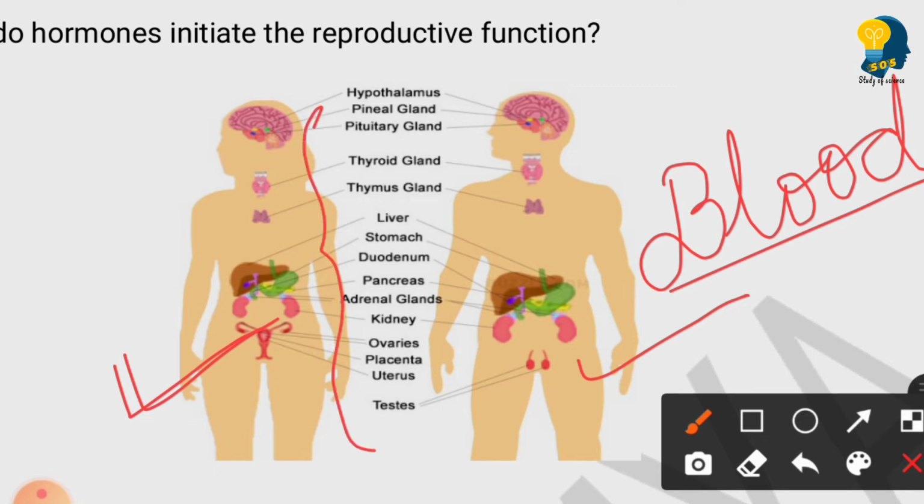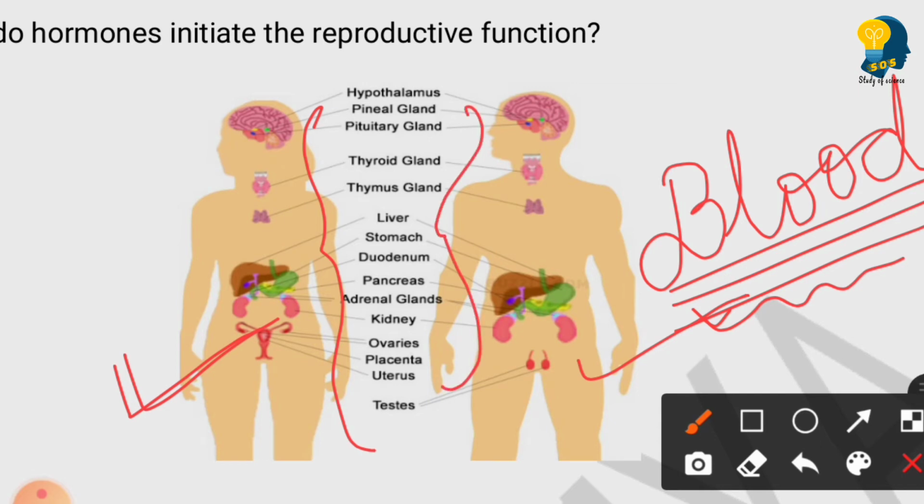All the endocrine glands secrete the hormones directly into the blood, and through the blood it reaches the specific target organs.